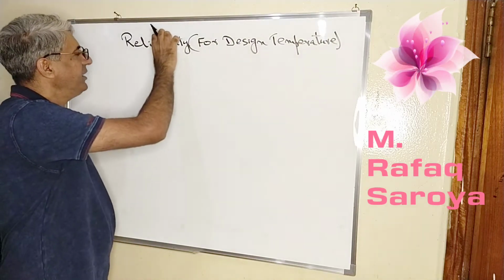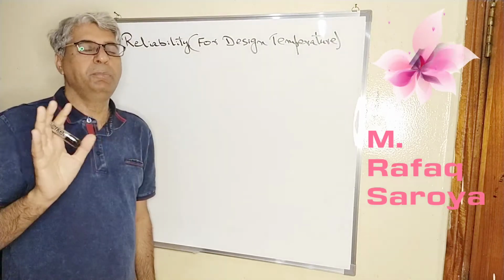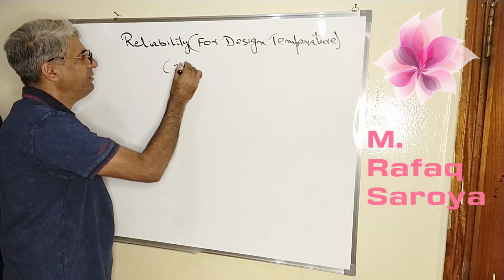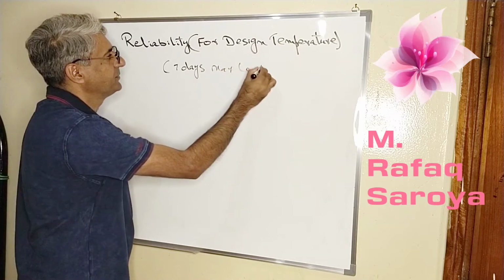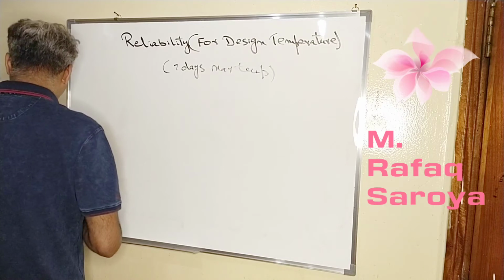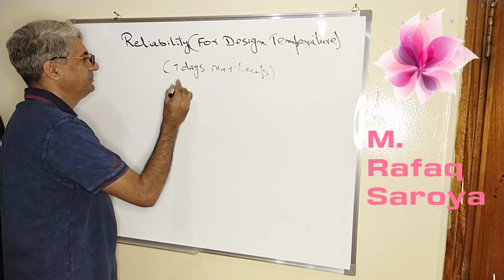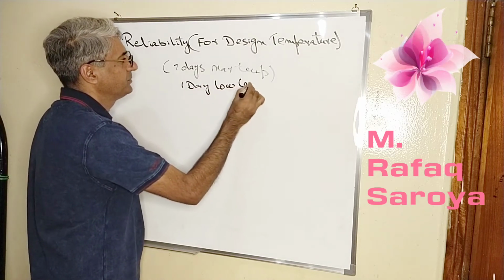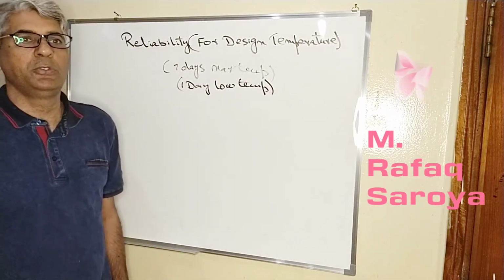Over here, reliability means we have to consider two conditions: first, your maximum temperature, that is your 7 days max temperature, and second, your lower temperature, that is your 1 day low temperature. We have to consider these two parameters.